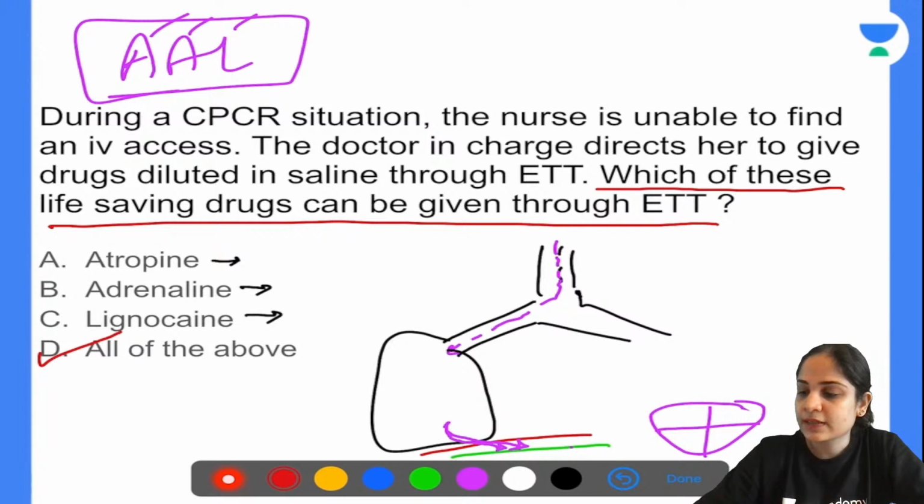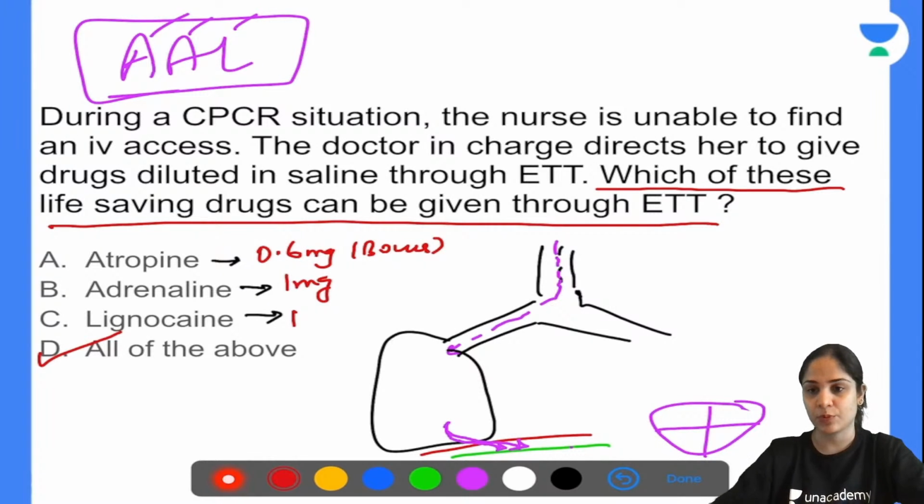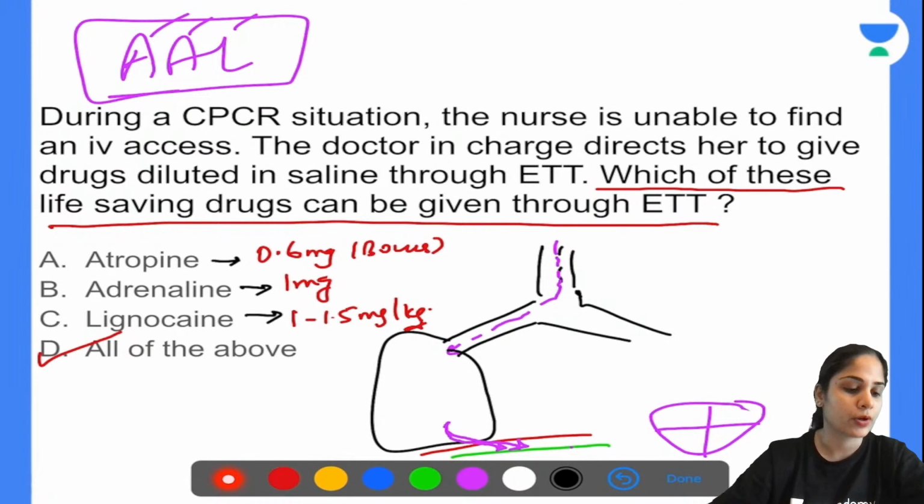Alright, so atropine, I'll tell you the dose is 0.6 mg. That is a bolus dose. Okay, I'm not giving you a per kg dose. That is a bolus dose. Then adrenaline, you give it as a bolus of 1 mg, and lignocaine, you give it as 1 to 1.5 mg per kg. Okay, so that is the dose of all these important drugs. This is very important, all three of them, CPR drugs, you should know the dosages. Now tell me, if there is no IV access, what is the next access that you can look for?